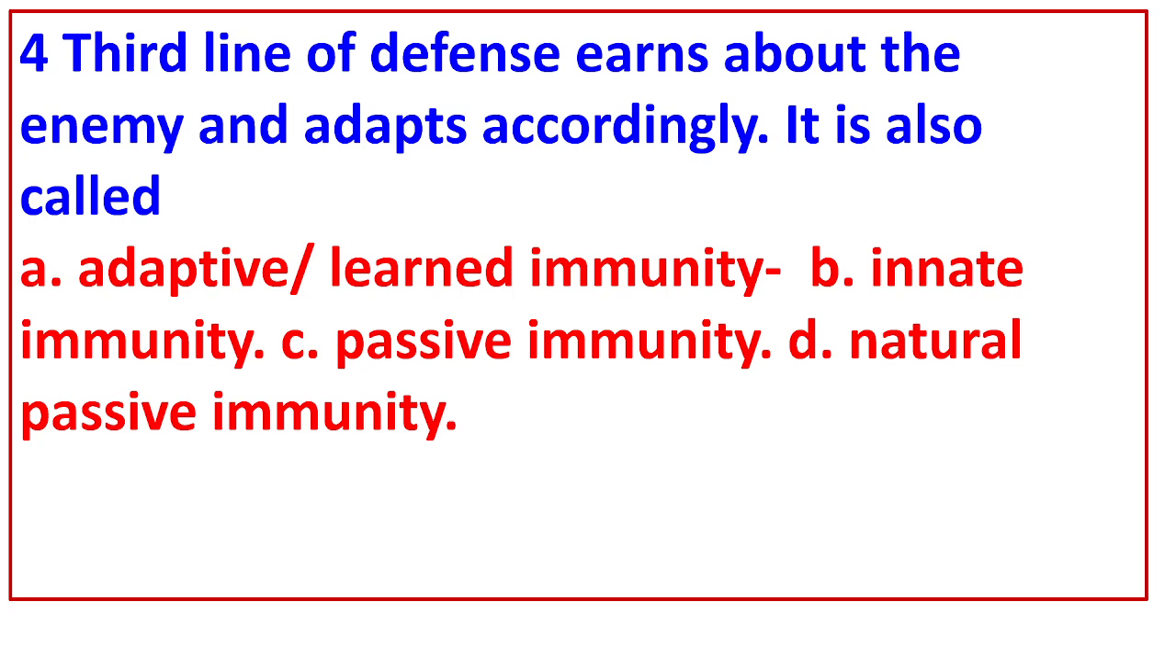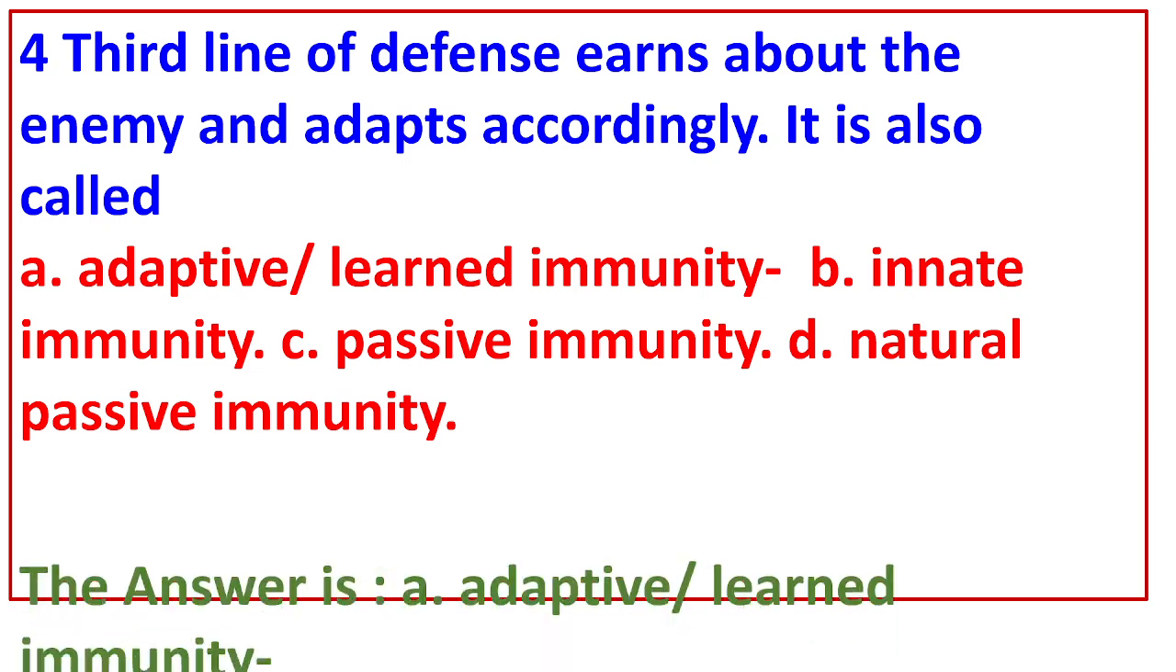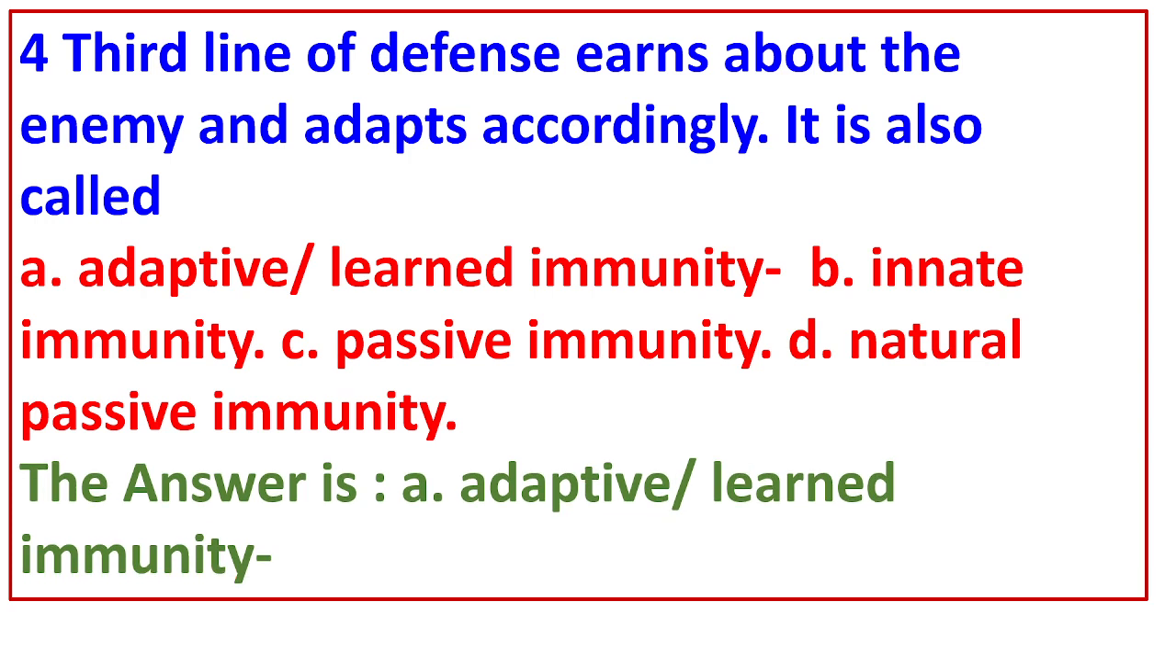4. Third line of defense learns about the enemy and adapts accordingly. It is also called A. Adaptive learned immunity. B. Innate immunity. C. Passive immunity. D. Natural passive immunity. The answer is A. Adaptive learned immunity.